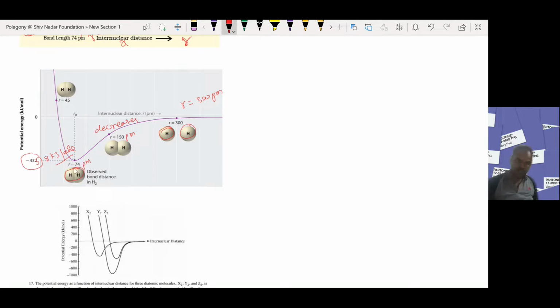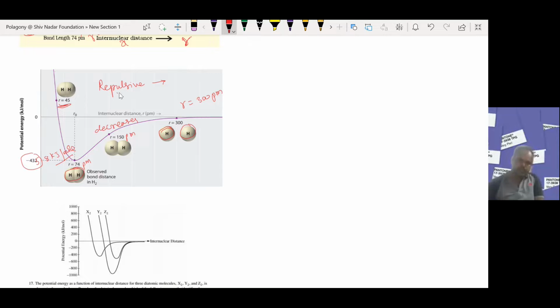As the R value decreases to 45 picometers, there is a repulsive force between the two hydrogen atoms. The repulsive force starts increasing and dominates over the attraction forces, so no more bond will be formed.